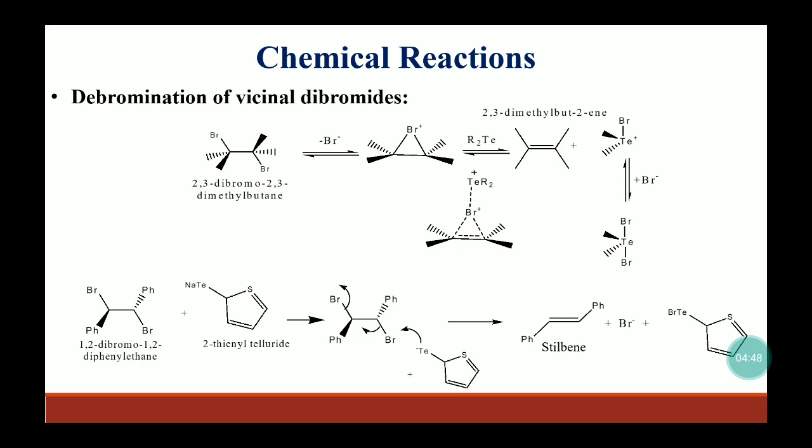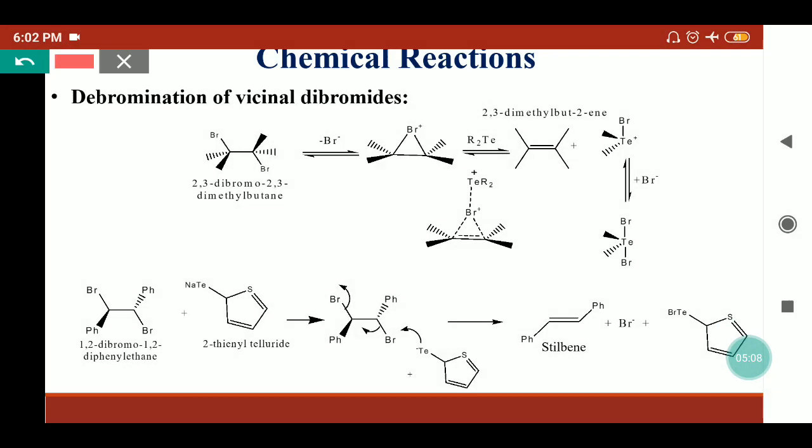Now coming to its properties, to synthesize different organic compounds, we'll look at some specific reactions. So the first reaction is debromination of vicinal dibromides. The term vicinal refers to those groups where the two groups are present on adjacent carbons. So here we can see two bromines are present on adjacent carbons. So this is known as vicinal dihalides.